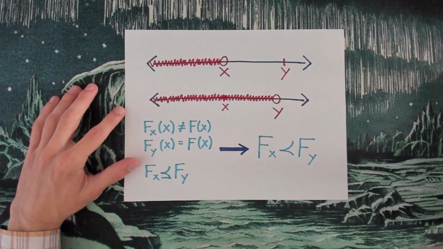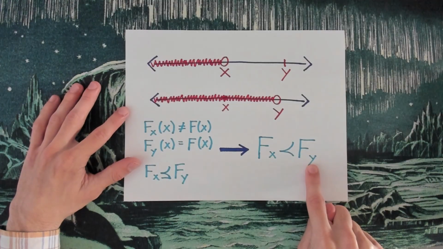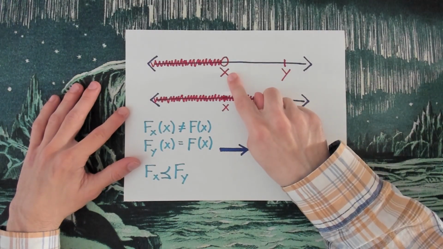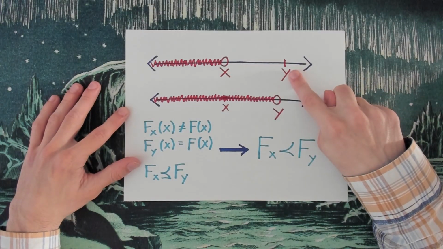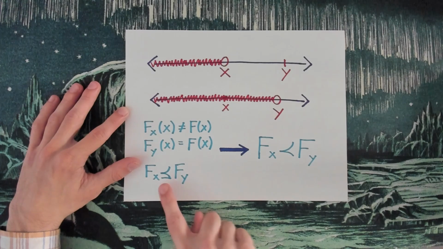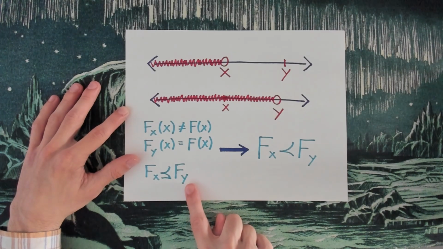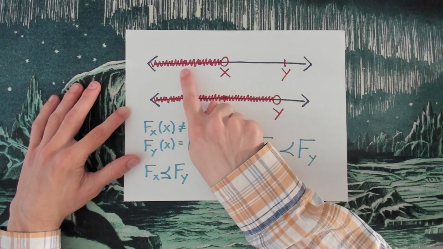So F_x is going to be less than F_y. That's what we're trying to prove. So at time x, we use F_x to predict what happens at time x, and we use F_y to predict what happens at time y. So the first thing I would point out is that F_x has to be less than or equal to F_y, and why is that? Well, F_x gets everything right before time x.